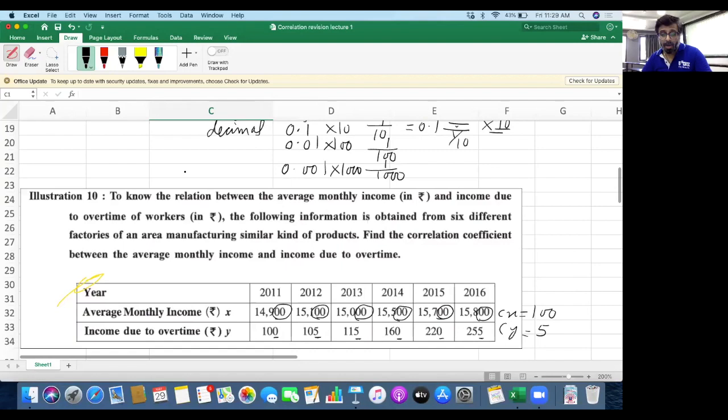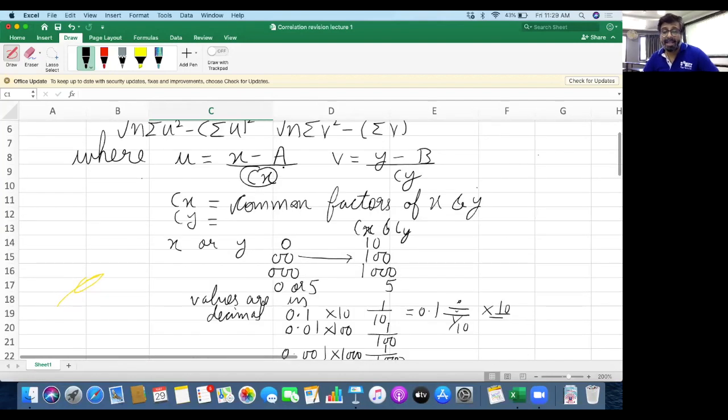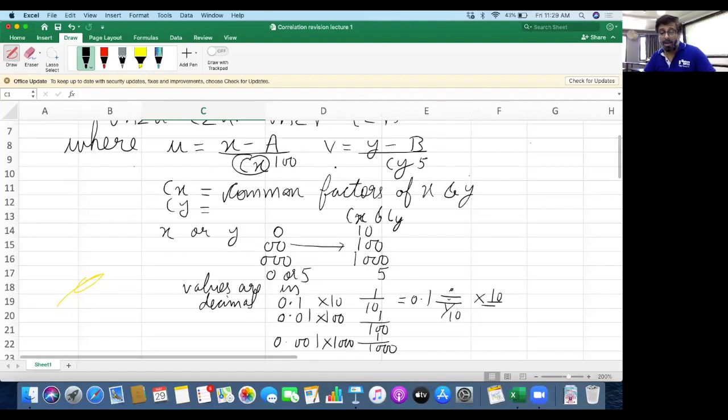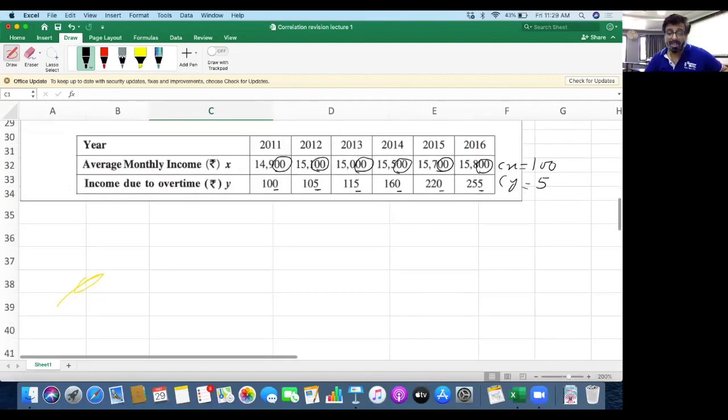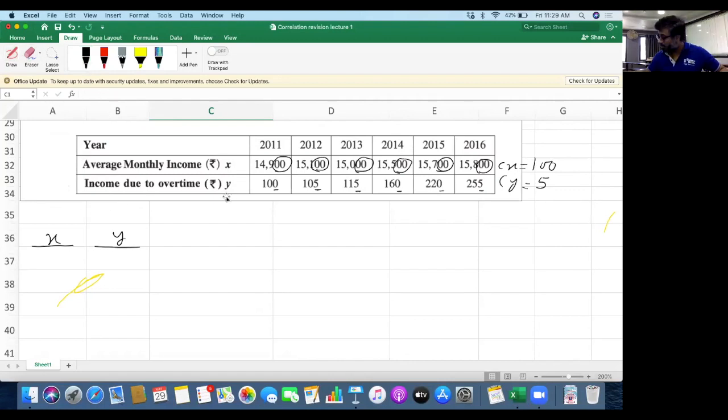So when we apply this formula, Cx would be taken as 100 and Cy would be taken as 5. Now, first all of you note down the values of X and Y in your notebook and find out X bar and Y bar. Before we proceed further, X bar and Y bar will be required. So X and Y values we will note down, and first we will find X bar and Y bar. All of you write it in your notebook. I hope everyone is writing and not only seeing the things.